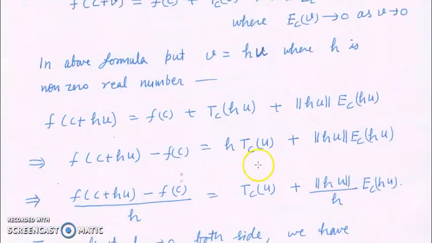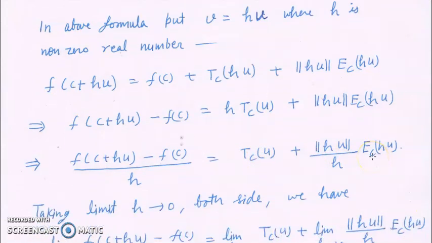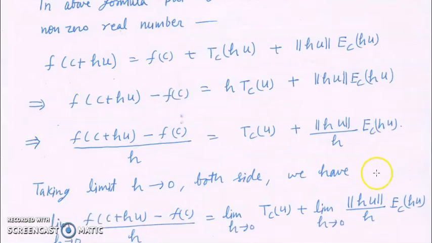We can divide both sides by h. Now we know that Ec(v) is going towards 0 as v is going towards 0. So if h is going towards 0, then this quantity will go towards 0.